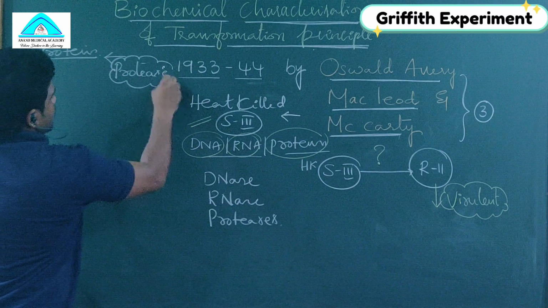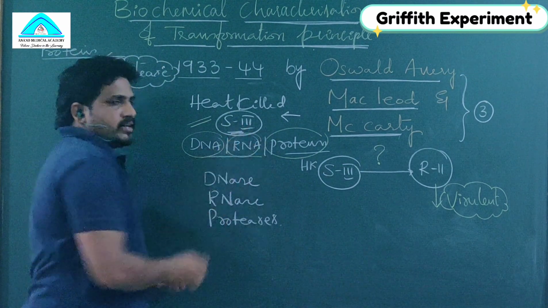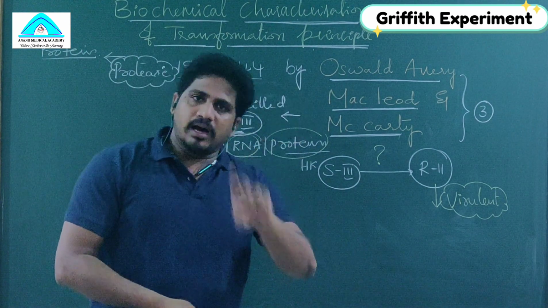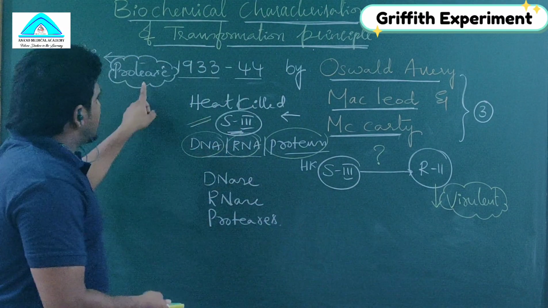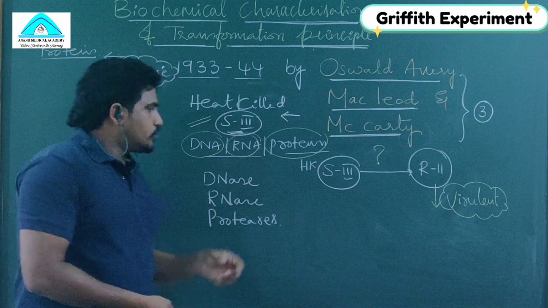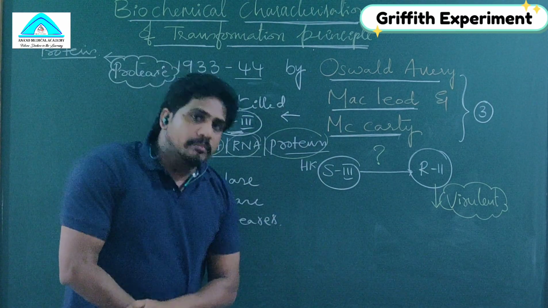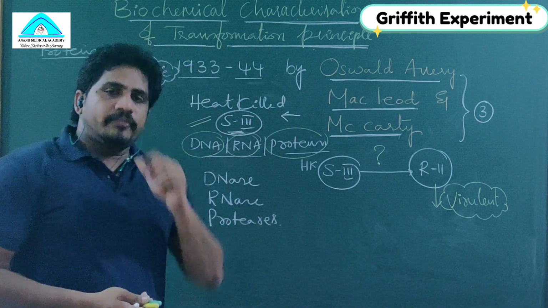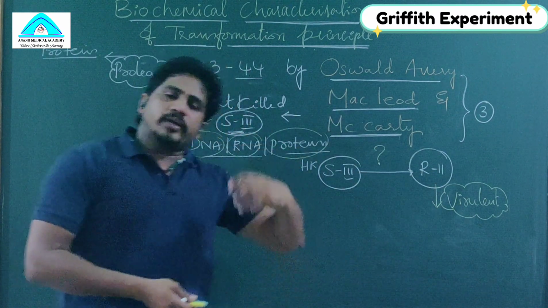While using proteases, proteins were removed, meaning proteins were denatured from the S3 strain. The proteinless S3 still has RNA and DNA, but no proteins, because they used proteases to remove them. When proteinless S3 and R2 were injected into the mice, the mice died. Means proteins do not have any role. If proteins really had a role, the mice should not have died. It would have lived.